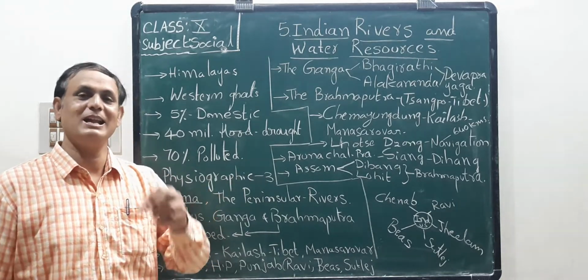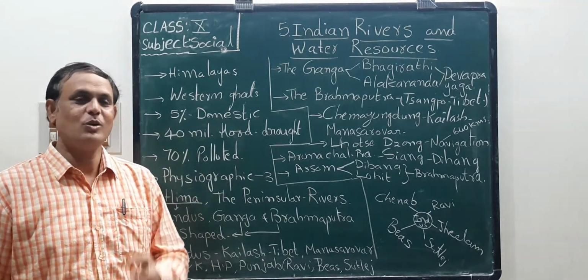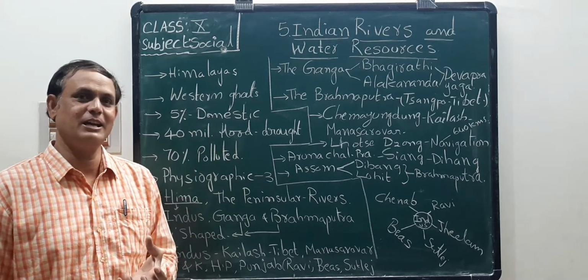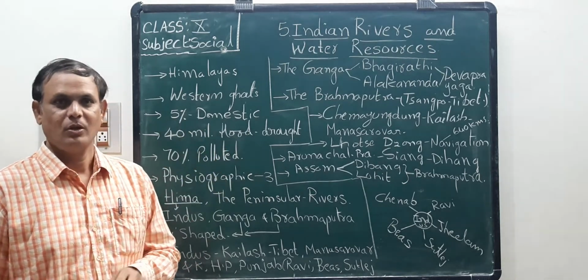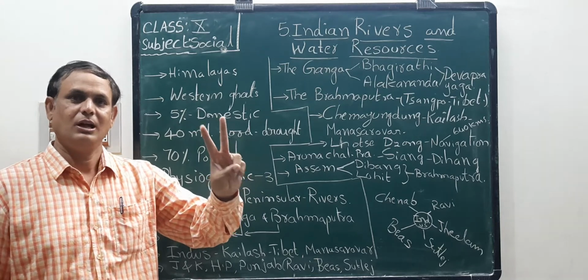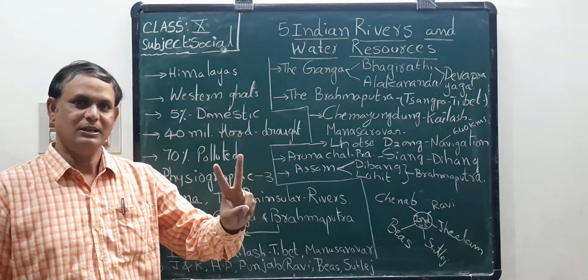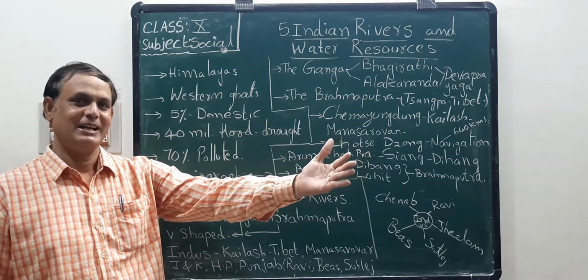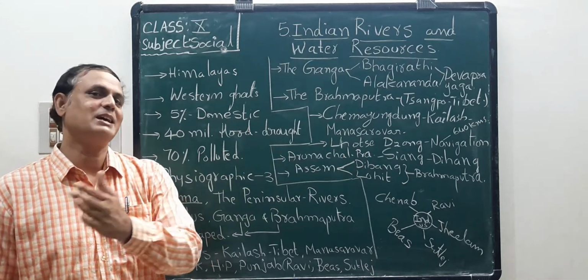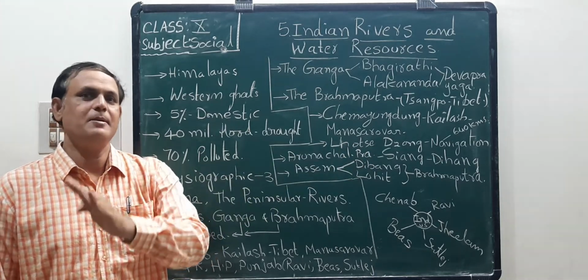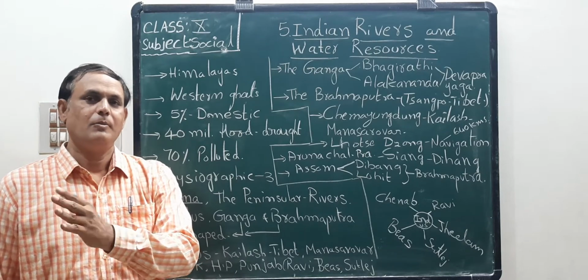Drought prone means lack of rainfall. Look at the peculiar condition occurring in our country: 40 million hectares of land are drought prone, and on the other side, the same amount of land is flood prone.